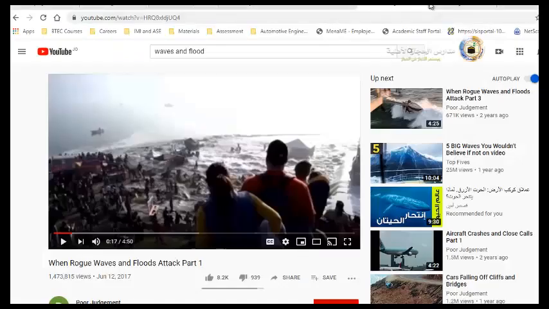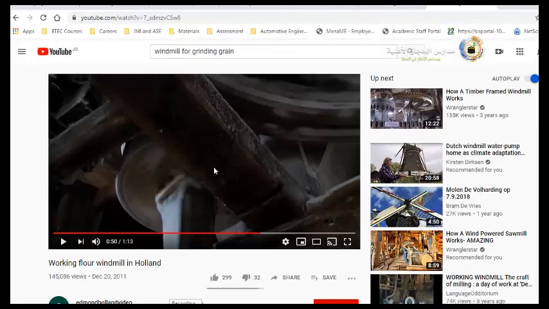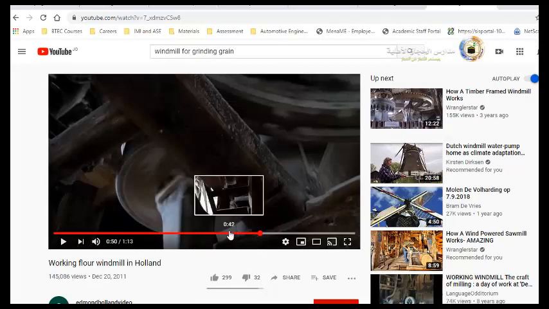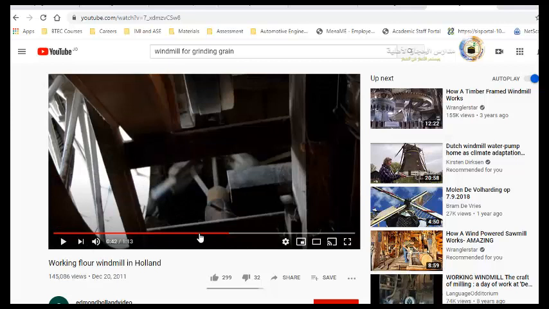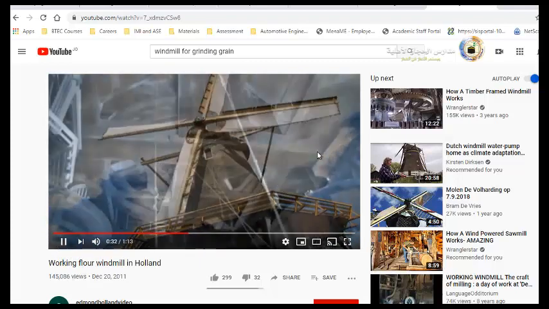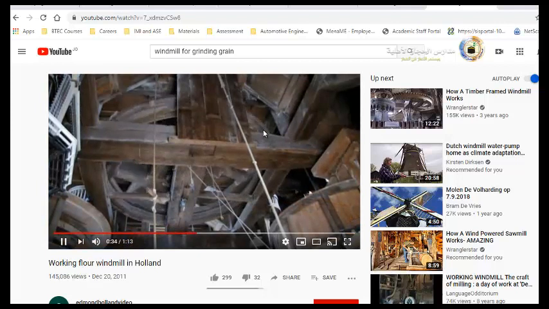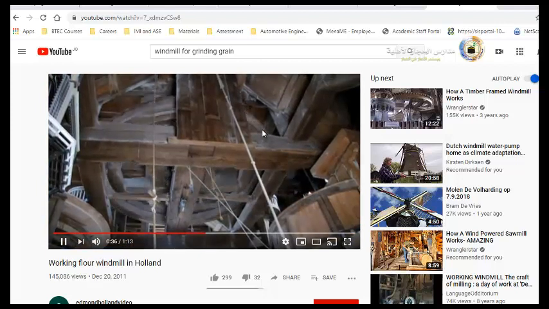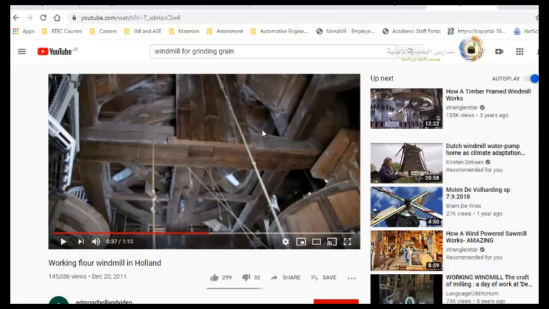Let's see how they use this power or this force of the wind, other than generating electricity, they use the windmill for grinding flour. Here is the windmill again. It uses the power or the force of the wind. This is from inside. From inside they put the seeds of the wheat.